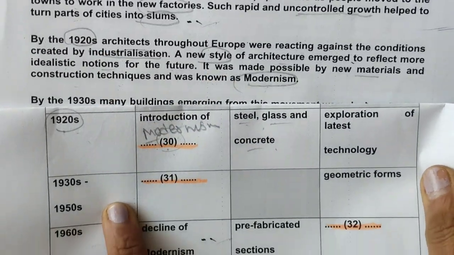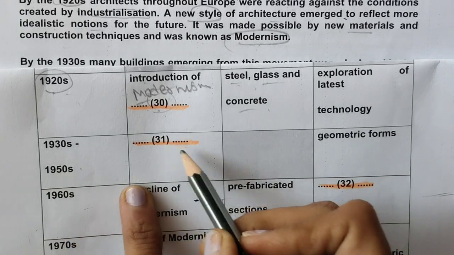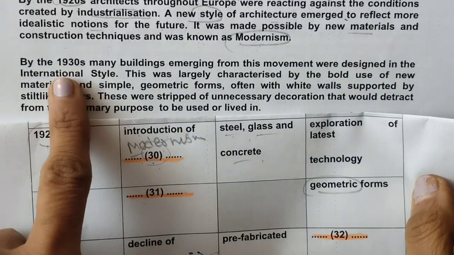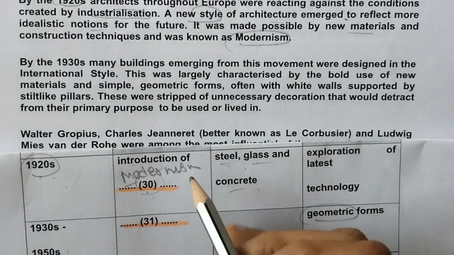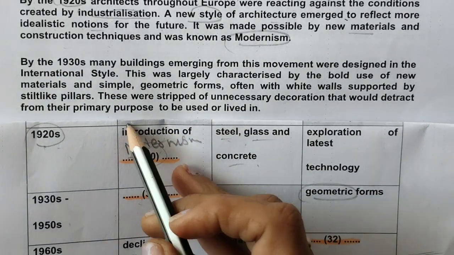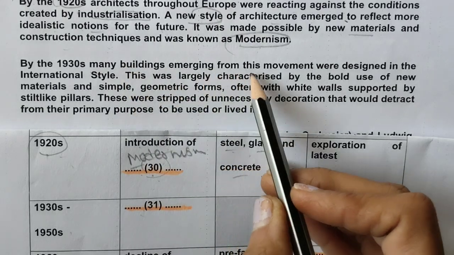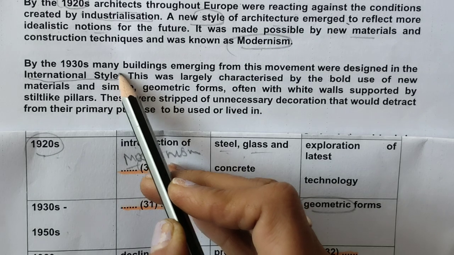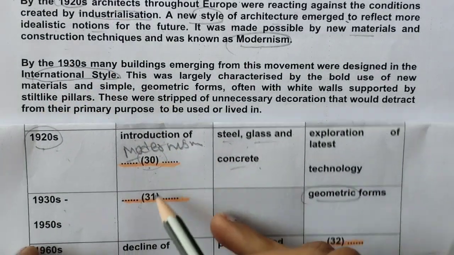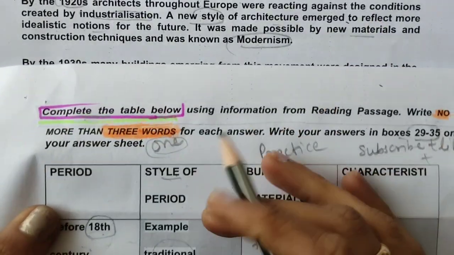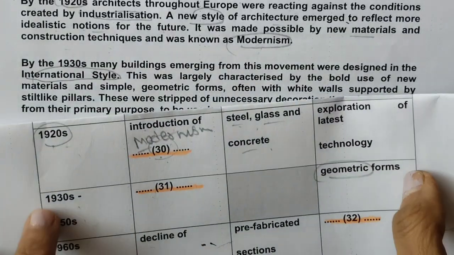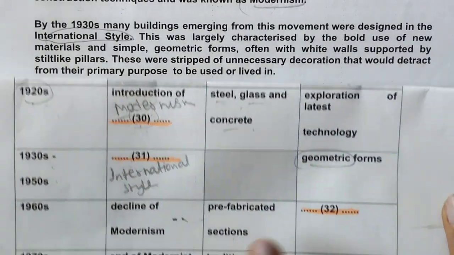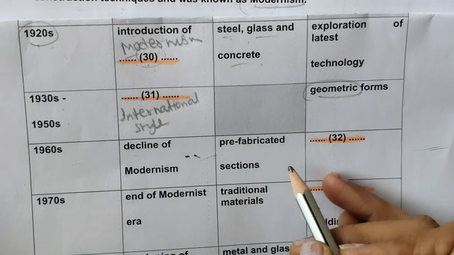Now next question is 1930s and 1950s. Another style they have come up with, and geometric forms. Okay, so 1930s is here. Let's find another style. In 1930s, many buildings emerging from this movement were designed in the international style. So what can we write here? In 1930s, what kind of style? So definitely here they are talking about style. Okay, so we will write here international style. Now I have filled international style. Now next question number 32. See how easy it is.